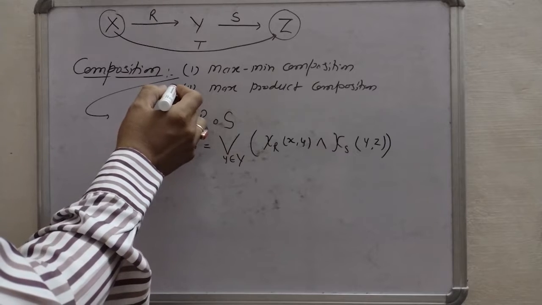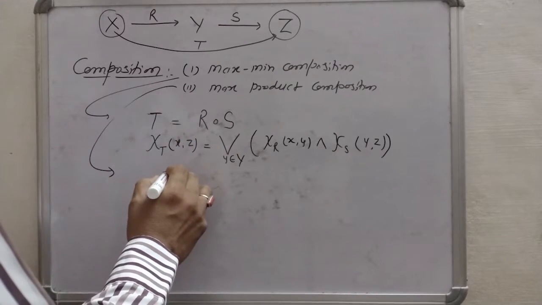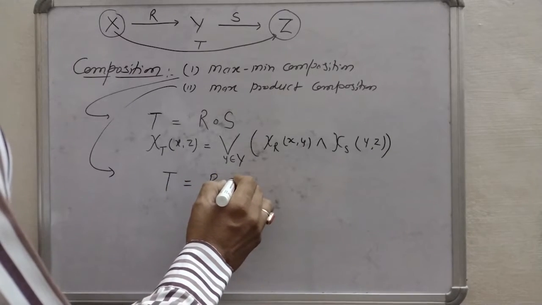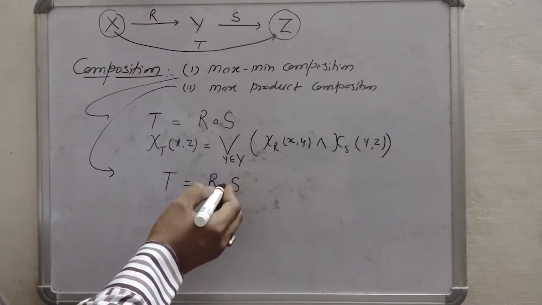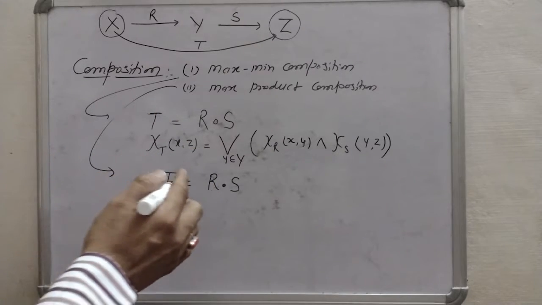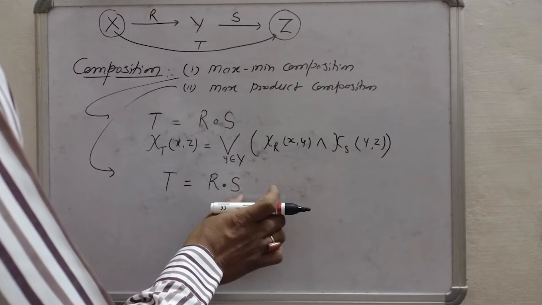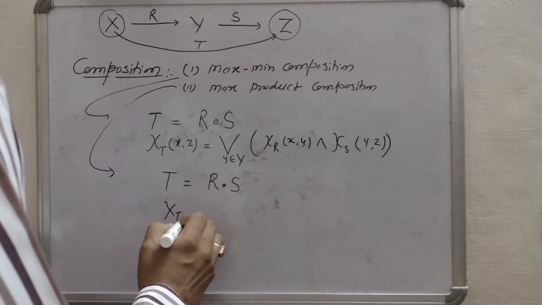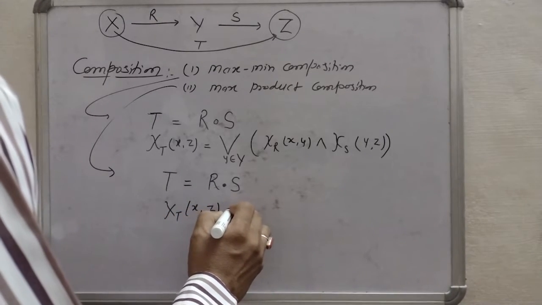The second method is the max product, and this max product is represented by this symbol. So we can differentiate between these two: one is a filled circle and the other is without filling. So T equals R dot S, and the characteristic function of T here will be T(x,z).